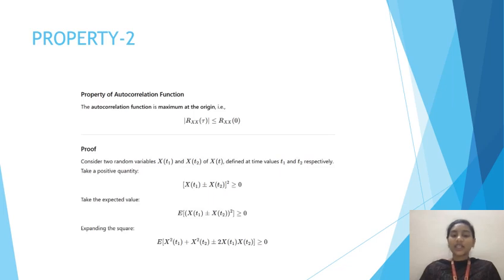Take the expectation on both sides. So on the left side, we get E of x of t1 plus or minus x of t2 whole square, and on the right side, expectation of a constant is the constant, so 0. Next, expanding the square, we get a square plus b square, as we know, x of t1 plus or minus x of t2 whole square, as we have expanded the equation.